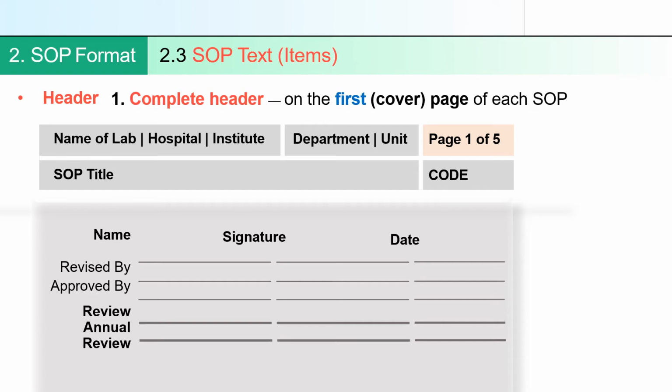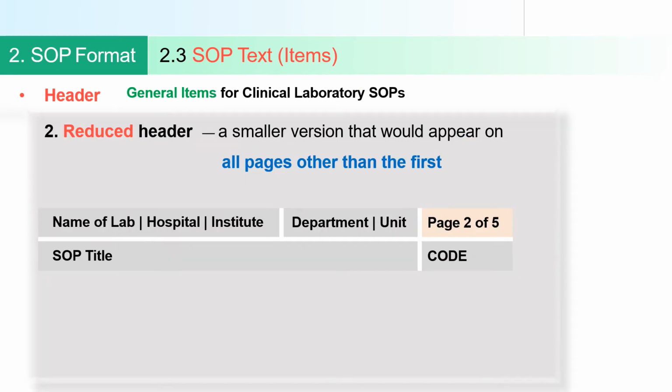Now this is the reduced header, a small version that will appear on all pages other than the first. So this reduced header will appear on the other pages. Here it is page 2 of 5, meaning it is page number 2, again the title and again the code. So what is this SOP code?